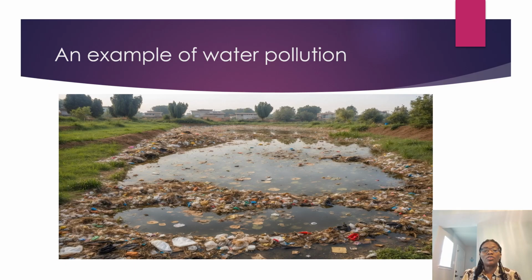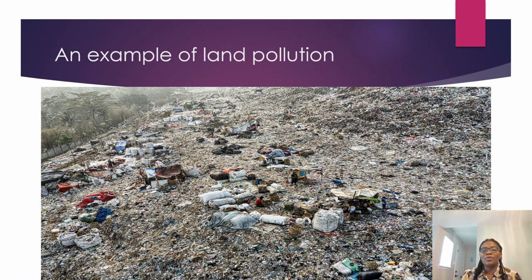Then it has covered some spaces. Because it has covered some spaces, it has reduced the oxygen content in the water, and it has also reduced the movements of some organisms. So invariably, some organisms will not be able to survive, and so they may die, reducing the life within the water. Now, this is a form of land pollution.